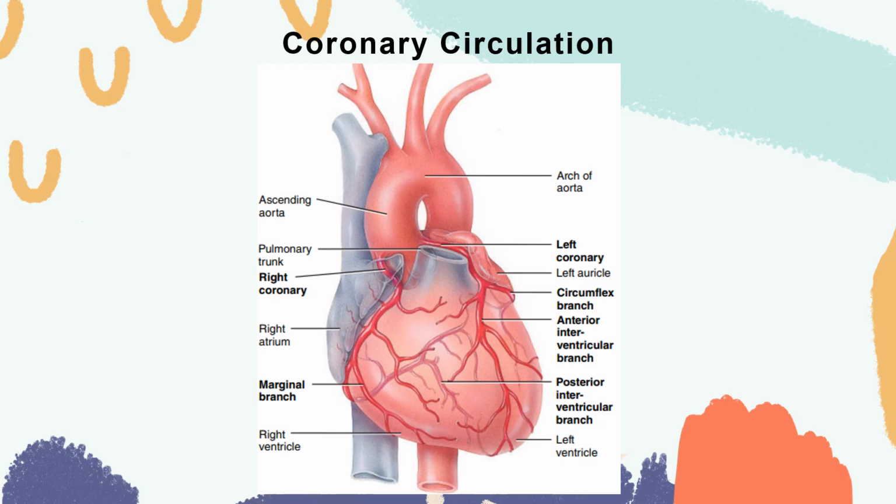So after saying so many names of the arteries, just know that the reason your coronary circulation exists is for your myocardium, or your heart, to be supplied with oxygen.